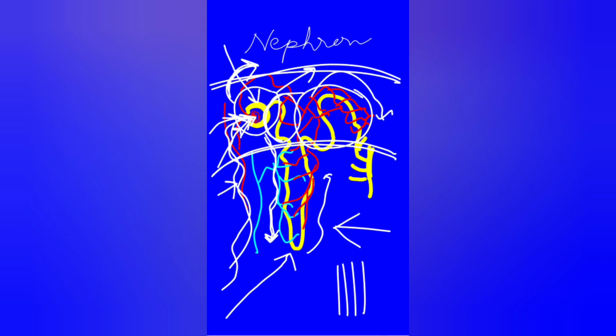As a result, pressure builds up, and inside the cup it filters like this, glomerular filtrate. So this is the first step of urine formation, number 1, filtration. Filtration takes place here. It is called glomerular filtrate.